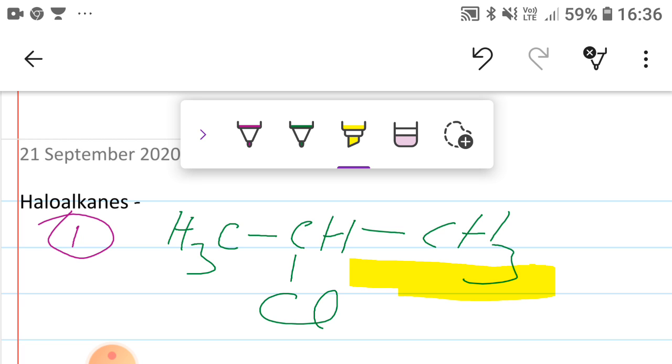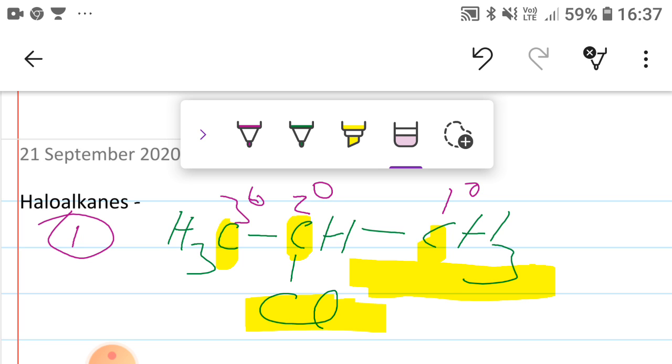So how can we call it 2-chloropropane? Because here you all can see first carbon, second carbon and third carbon, and chloride is attached with the second carbon. That's why the name of this compound will be 2-chloropropane. Meth, eth, prop, 2-chloropropane.